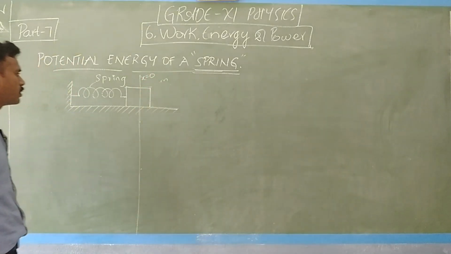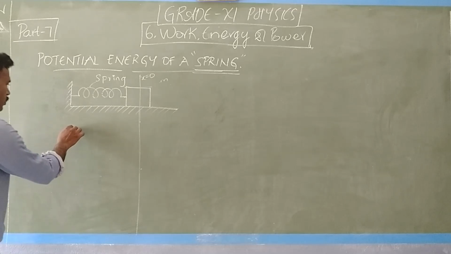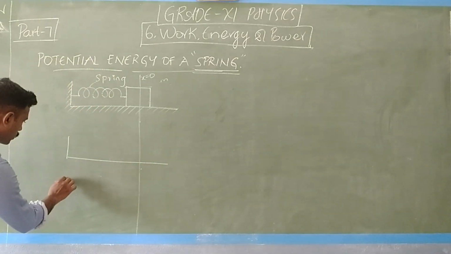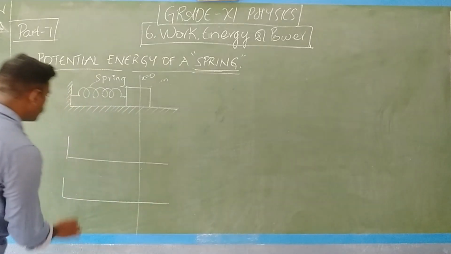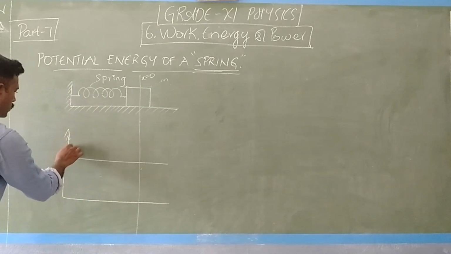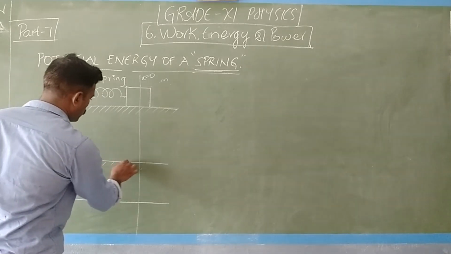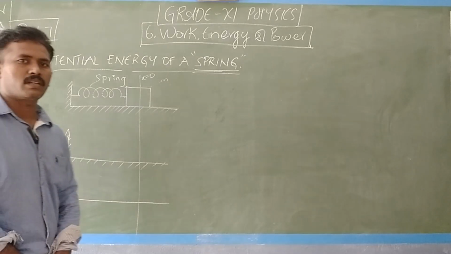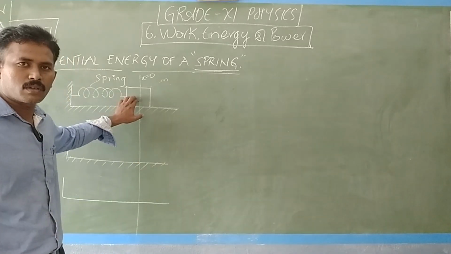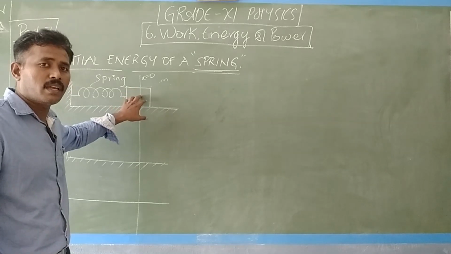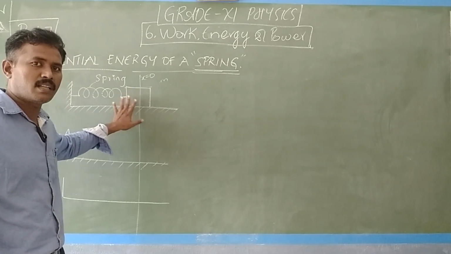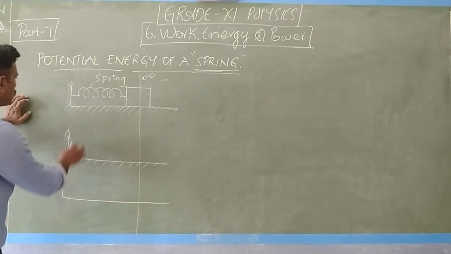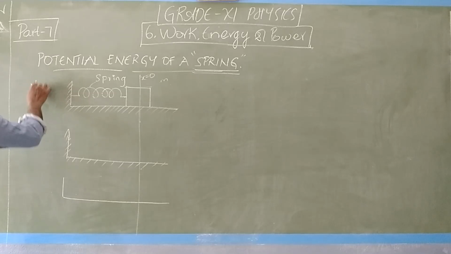Now I am drawing another diagram here. I will draw three diagrams consecutively. Let us see what happens. This is the initial case, where no force is being applied on the block. The block and the spring are in equilibrium. This is the no force case.